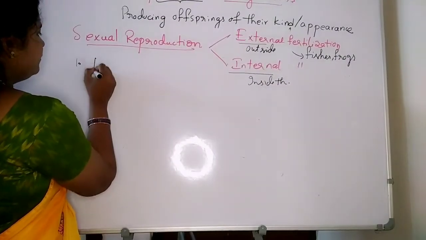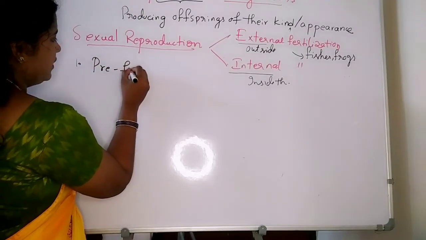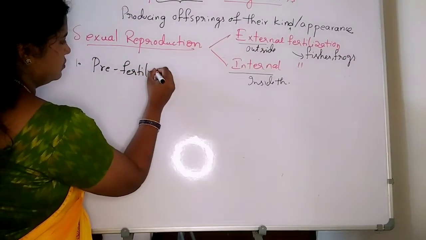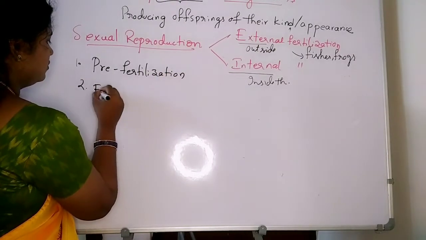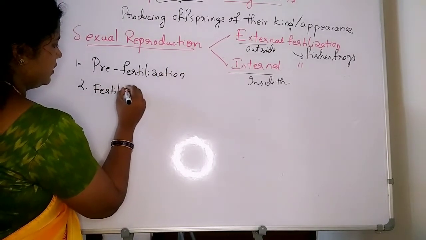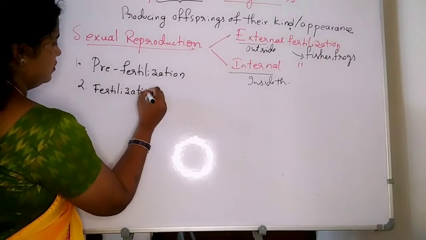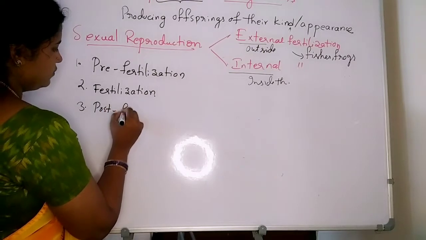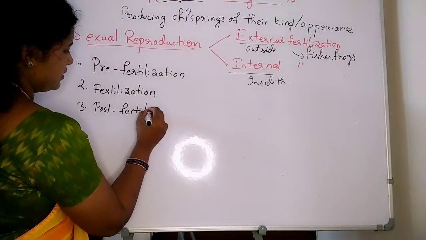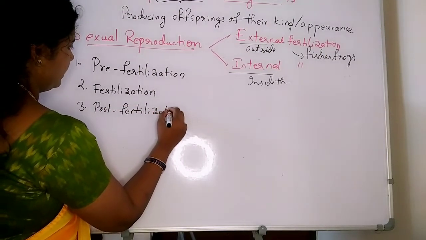First one, pre-fertilization events, and then fertilization, and post-fertilization. These are the three steps that take place.